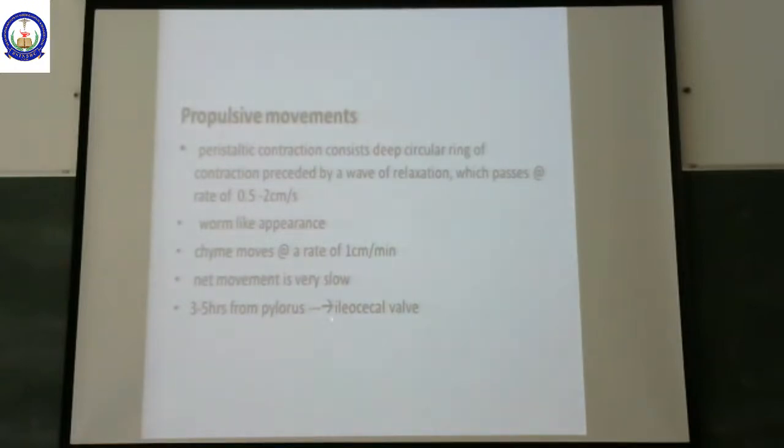The small intestine ends at the ileocecal valve. From the end of the stomach, the pylorus, throughout the small intestine towards the ileocecal valve, it takes around 3 to 5 hours for the whole of the chyme to be moved through the small intestine.